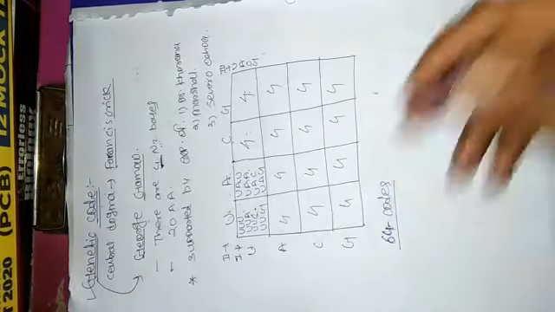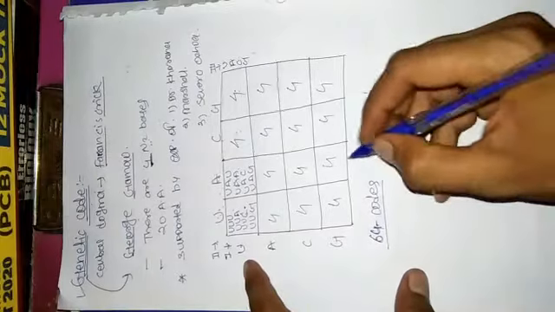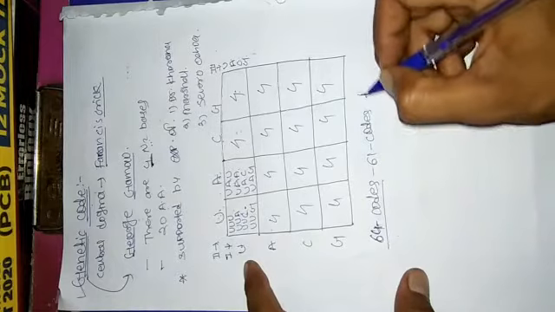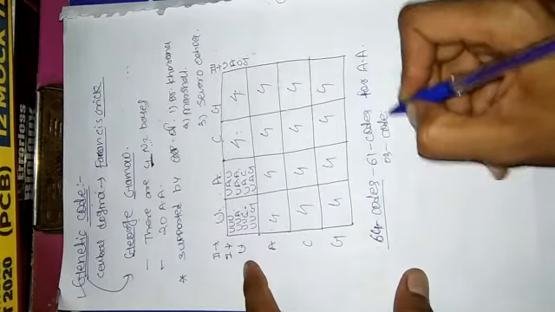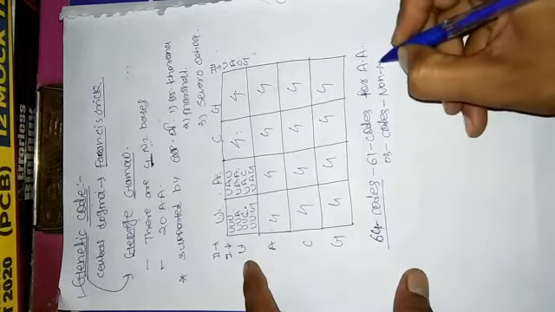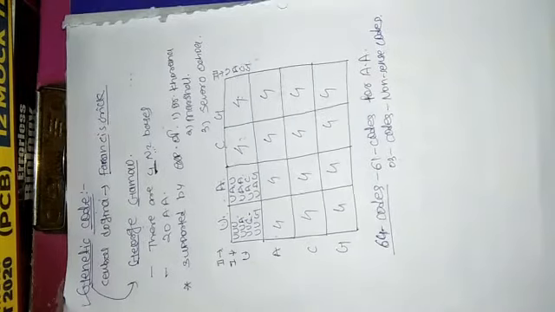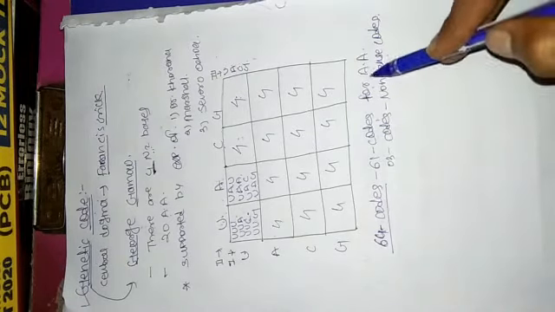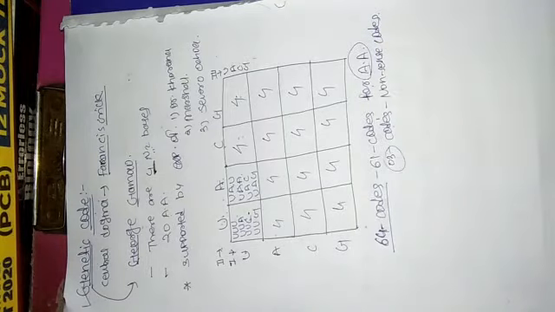So there are total 64 codes, but out of 64 codes, only 61 codes are for amino acids and 3 codes are nonsense codes. Okay, means out of 64 codes, only 61 codes are for the amino acids and the remaining 3 codes do not code for any amino acid. That's why these codes are called nonsense codes.